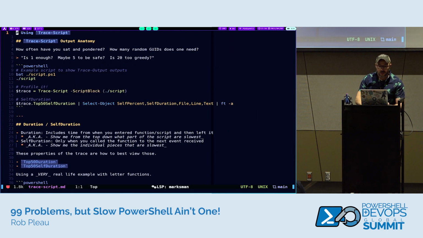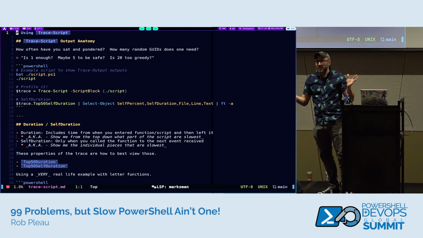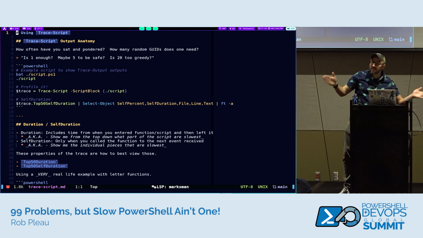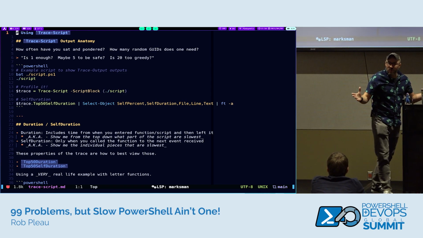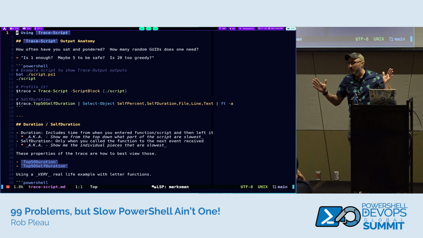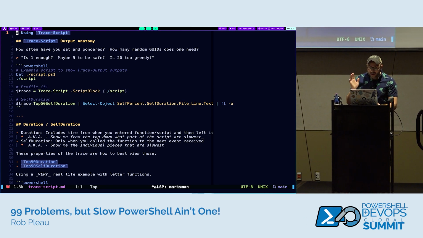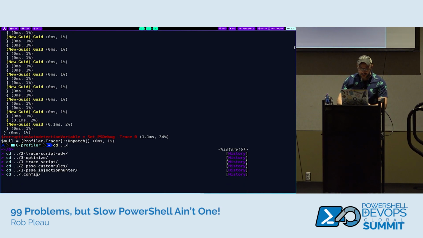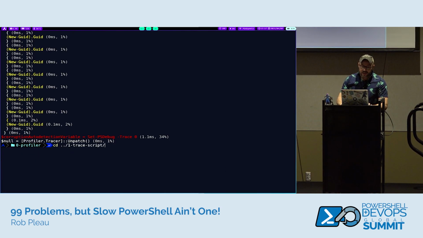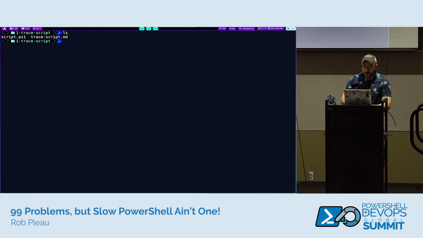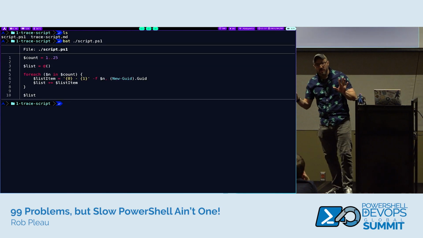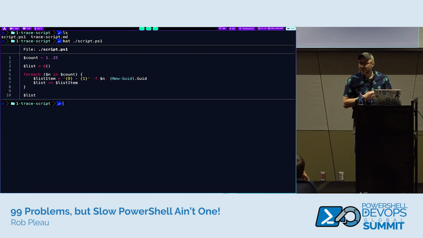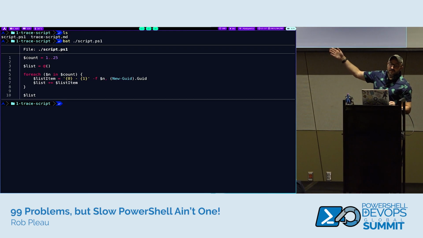So let's get a little deeper with trace script. How many people love GUIDs? And you're like, I need to generate so many. But I don't know how many is too many. Maybe you want 20 GUIDs, maybe 50, but you feel like 50 might be too greedy. So we have a very real life script where we're not going to be too greedy with our GUID generation. We're just going to generate 25. That seems reasonable. So again, defining a range, that's just our count.